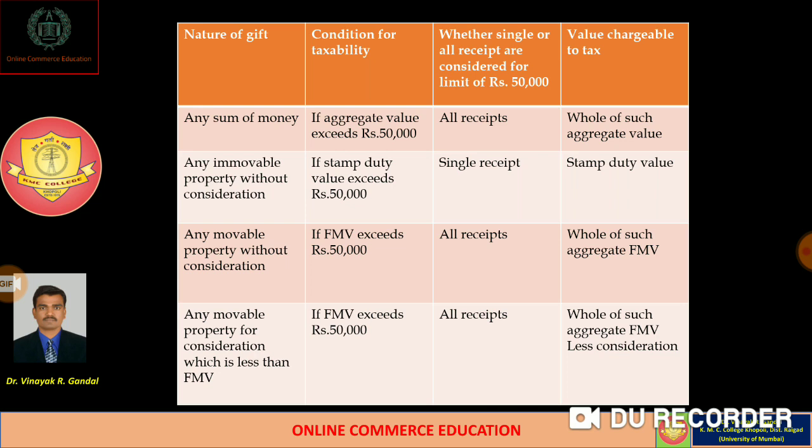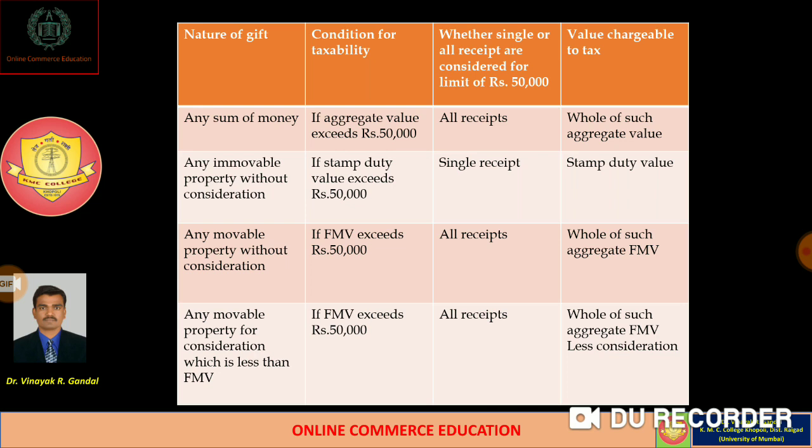So we have to understand this chart in relation to any sum of money received by way of gift, and if the aggregate value of such receipts of money exceeds rupees 50,000, in that case the whole amount of such aggregate value is chargeable to tax under the head of income from other sources.